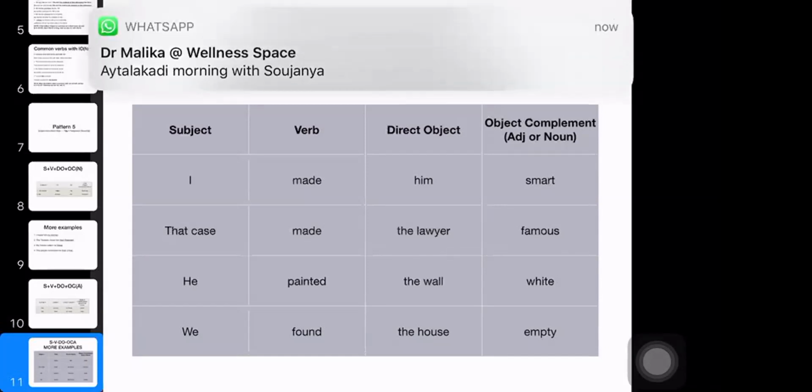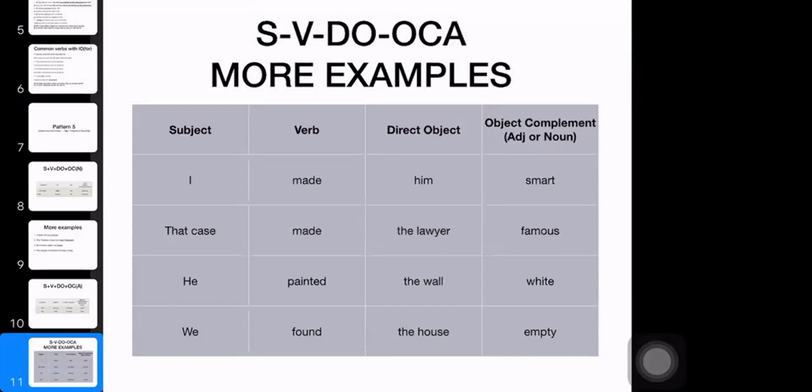We painted the flower green. We painted the wall white. We painted our house red. All these have this pattern. We painted the wall white. Wall white. The direct object is the wall, and white describes the wall. So it's this kind of a sentence.